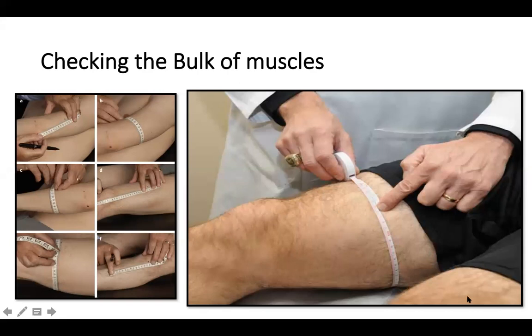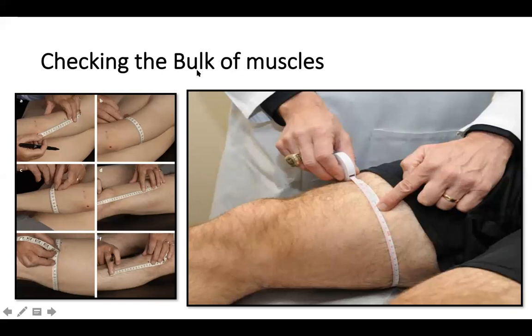A difference of 1 or 2 centimeters between two sides is okay, but any cross asymmetry should be thought of as a pathology, limited to that particular limb. When you see the muscle bulk, generally children are thin built, but you can have either obesity or a very muscular phenotype sometimes, or you can have a generalized atrophy. As you undress the child, you need to see how the bulk looks overall. Is there any difference? Any asymmetry is important, or if the bulk is affected in only certain groups of muscles.